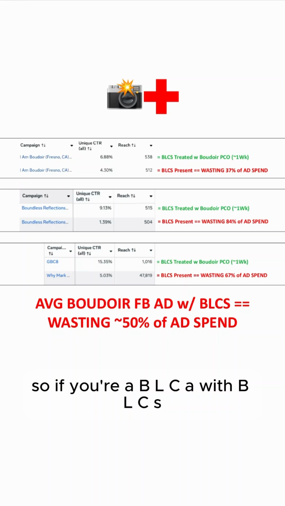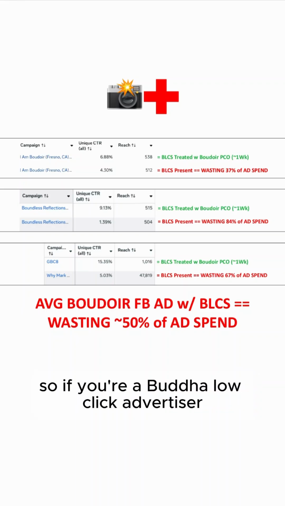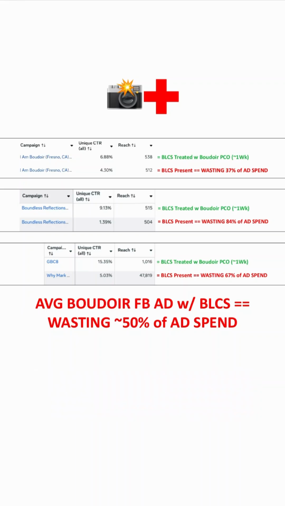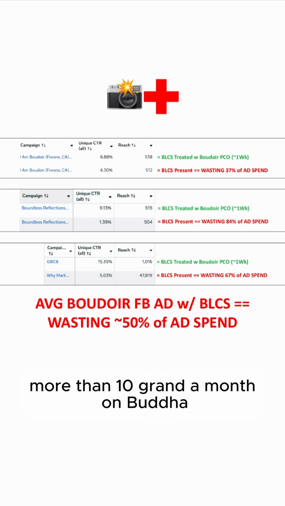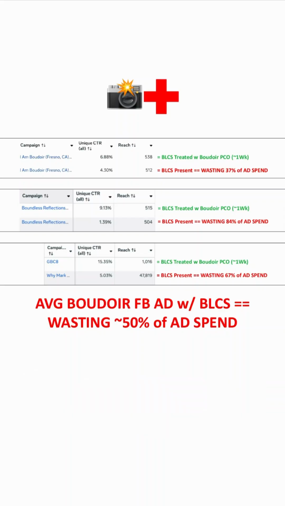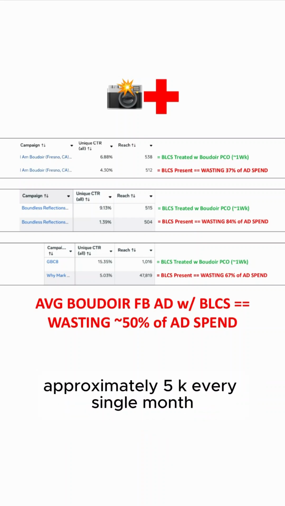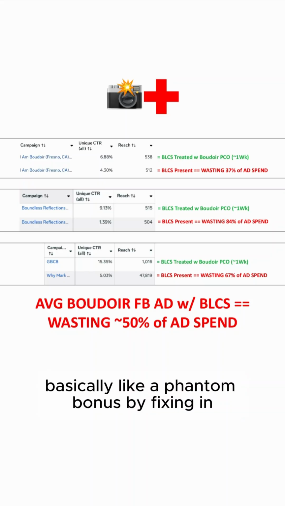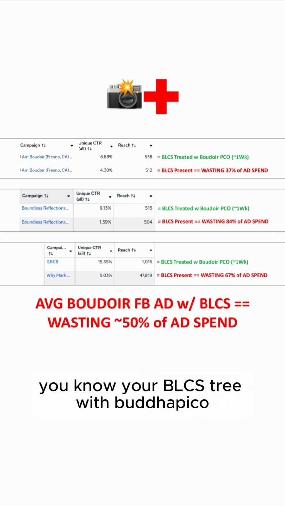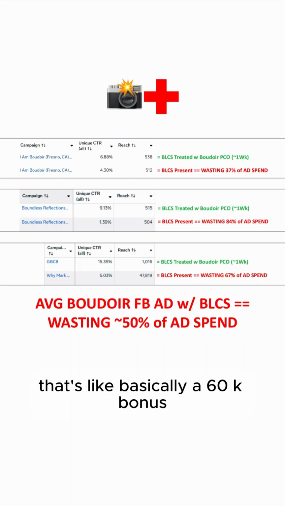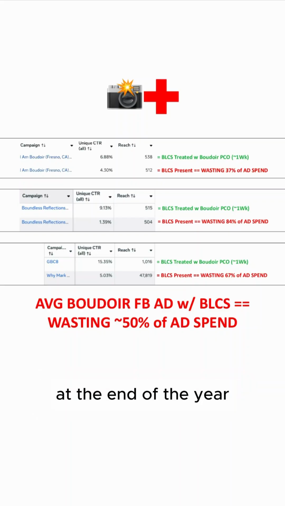So if you're a BLCA with BLCS, a Boudoir low click advertiser with Boudoir low click syndrome, and you're spending more than 10 grand a month on Boudoir Facebook ads, and you want to eliminate and put back in your pocket approximately 5K every single month, basically like a phantom bonus, by getting your BLCS trio with Boudoir Pico, that's basically a 60K bonus at the end of the year.